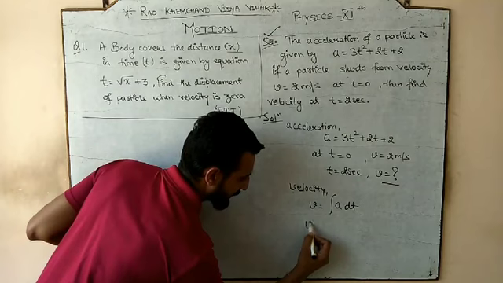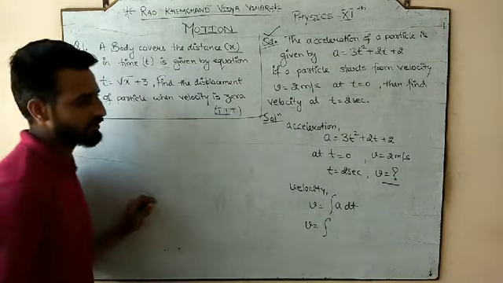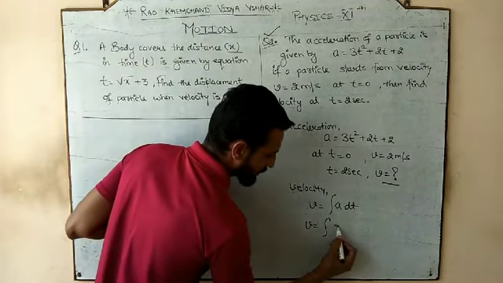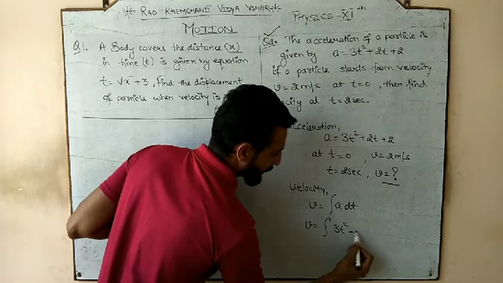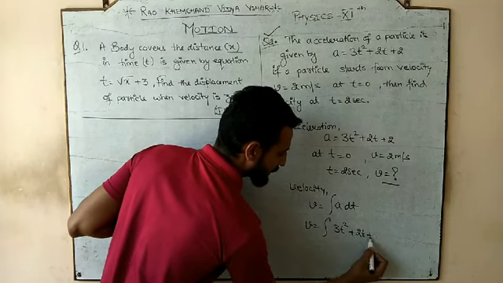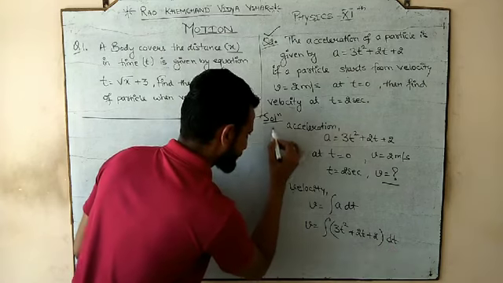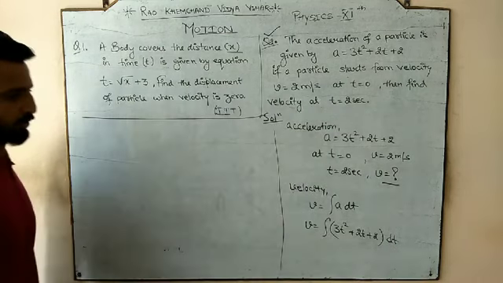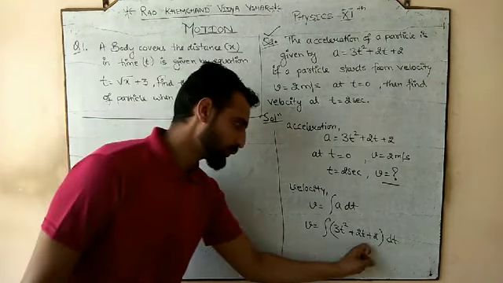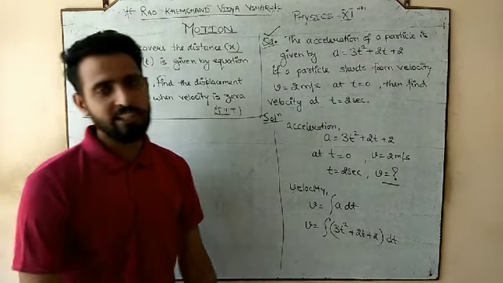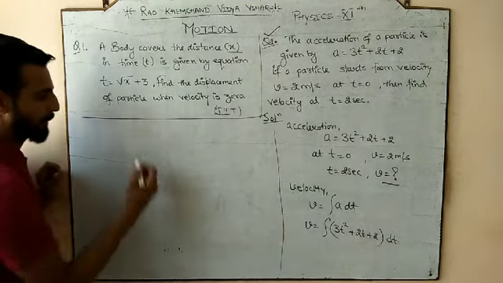So now we are going to do the integration. What is the acceleration we have? Integral of 3t² + 2t + 2 with respect to time. Clear? So the integration rule: since we have three different terms, each term is going to be integrated separately.